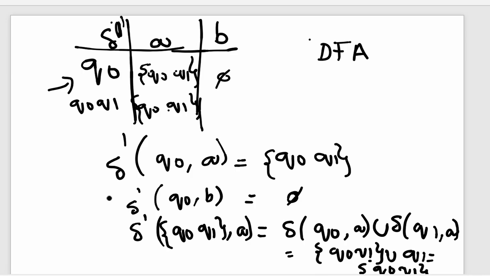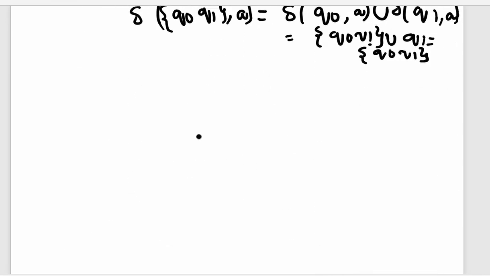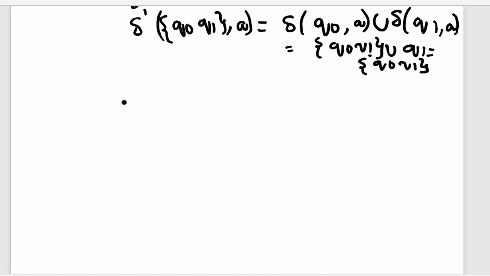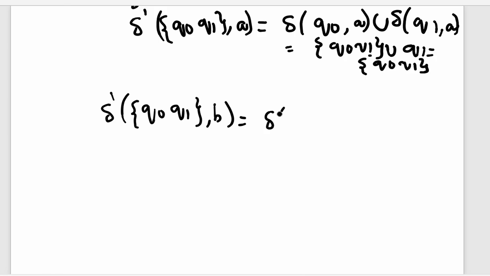Okay, now we have to do it for delta dash of Q0 Q1 on B. So we write it like this: delta of Q0 on B union delta of Q1 on B. The DFA transition is equivalent to the NFA transition of this.